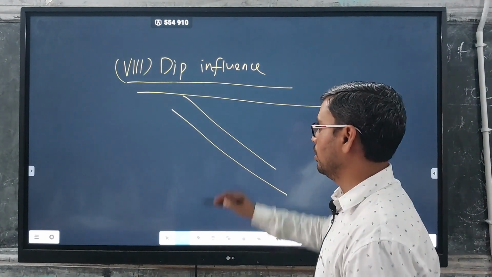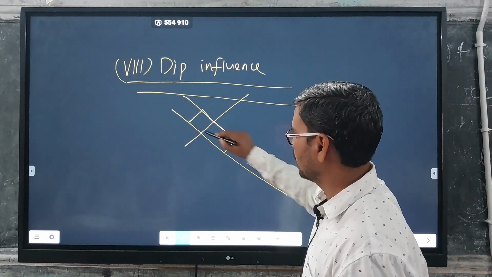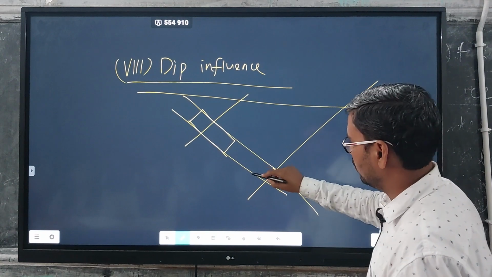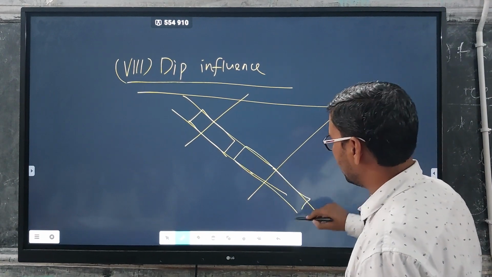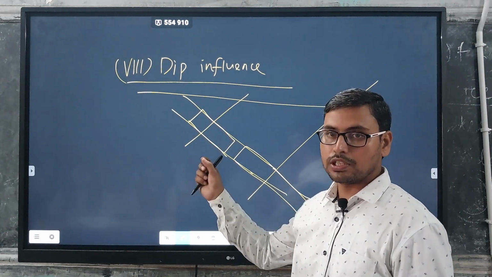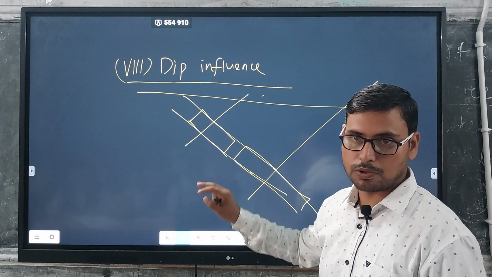Suppose in borehole 1 we are getting this bed, and in borehole 2 we are getting this iron ore. What we will do is give influence equal to half of the individual boreholes.